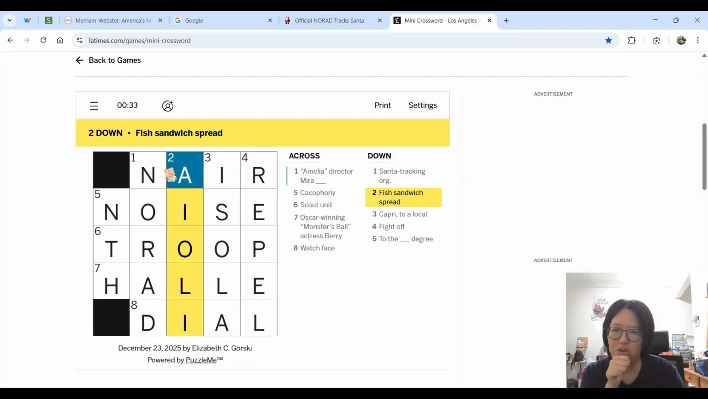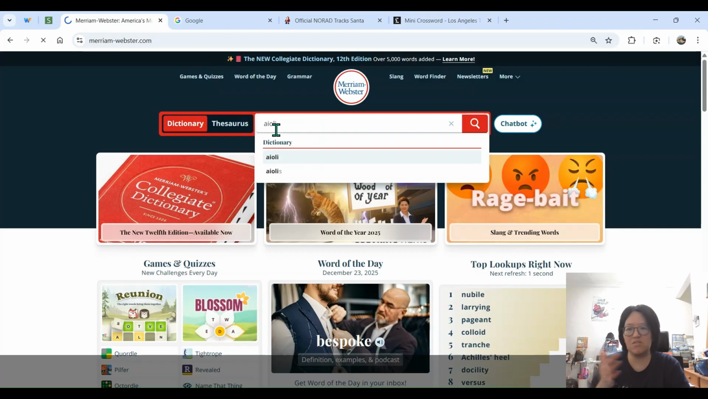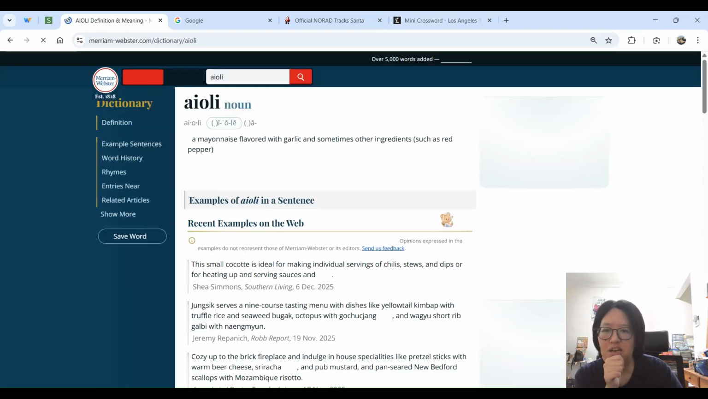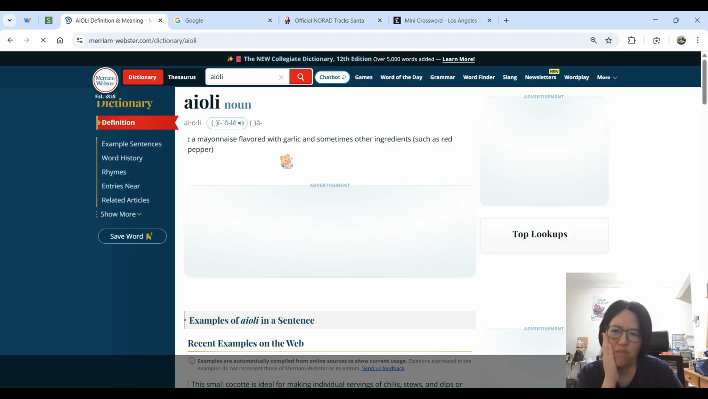Fish sandwich spread. Oh, aioli. I've heard of that spread. I just don't really know what people use that spread for, because I don't really eat it. So let's check. Aioli. Okay. A mayonnaise flavored with garlic. So it is mayo. So I was right about that. I was thinking mayo. Mayonnaise flavored with garlic.